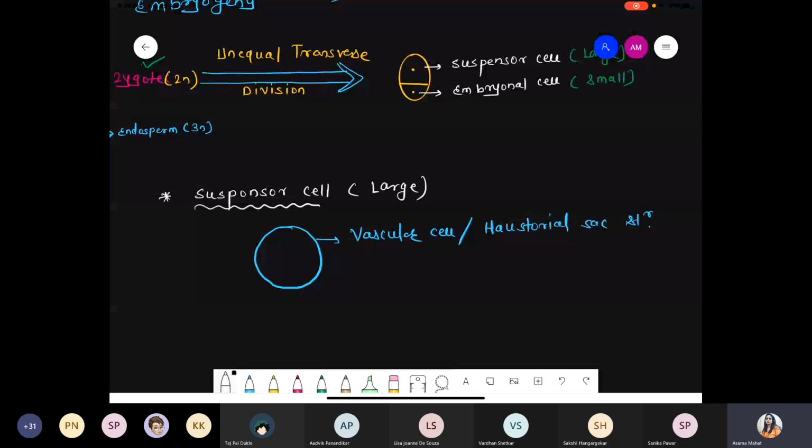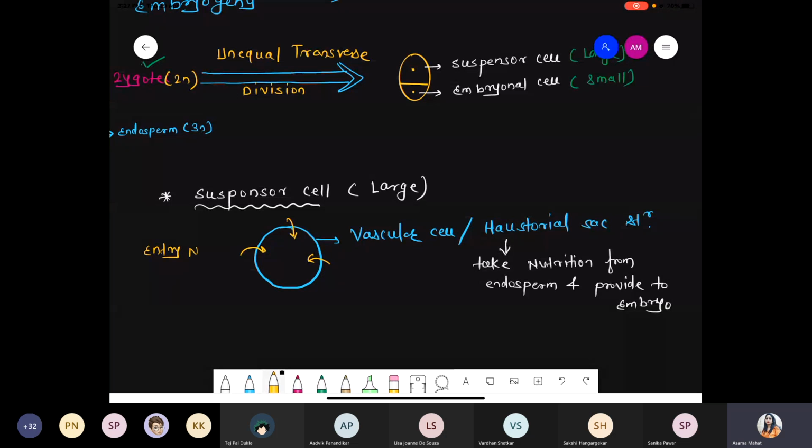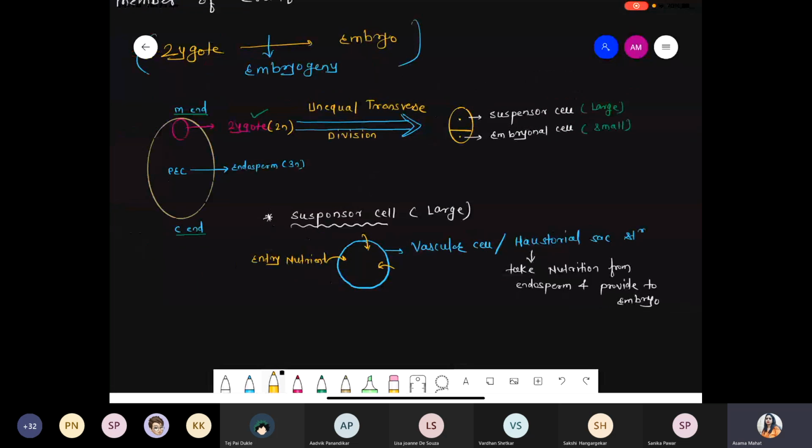So the haustorial sac has an important function. It sucks the water, or you can say it takes nutrition from the endosperm and provides it to the embryo. So it is a sucking structure. From the surrounding side, nutrition gets added, and the surrounding area of the zygote has endosperm present. See this diagram, everything happens here.